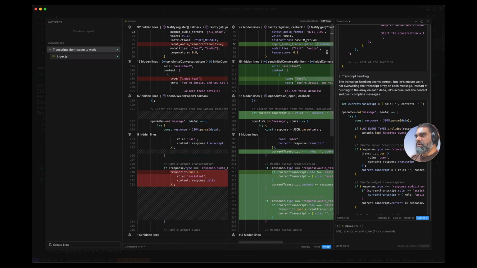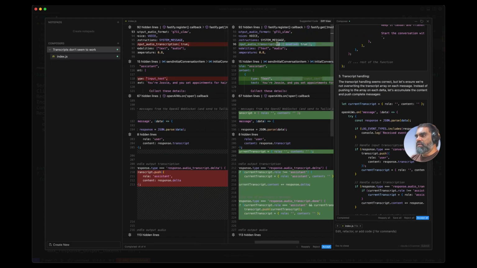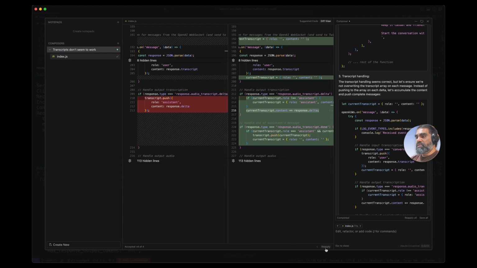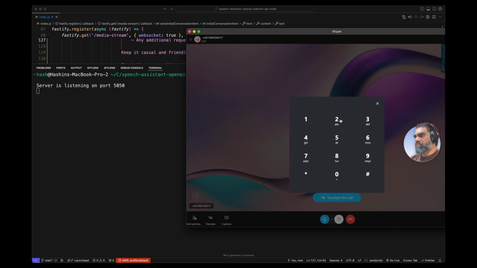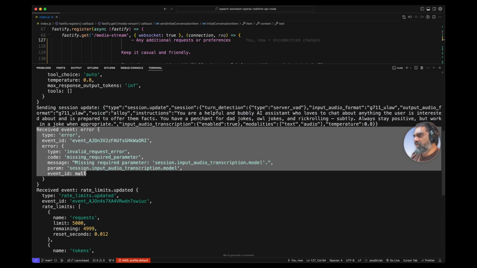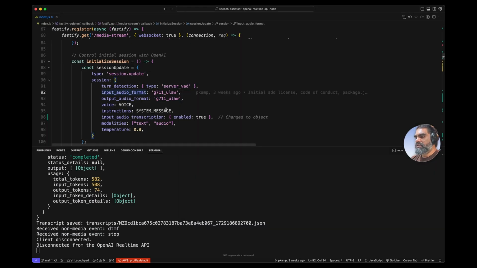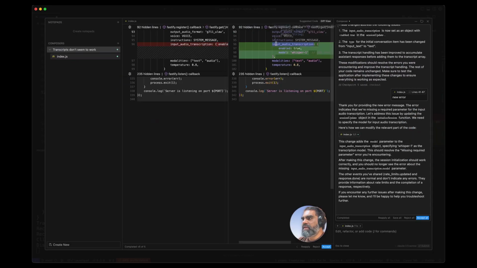So it is correctly setting the input audio transcription enabled true. I was just giving it as true. Instead of input text, it should be text. Again, looks all right. You have a trial account. Need to give the transcription model, so different error, maybe whisper. Let's see what Cursor comes back with. Yeah, input audio transcription enabled true, model whisper-1.